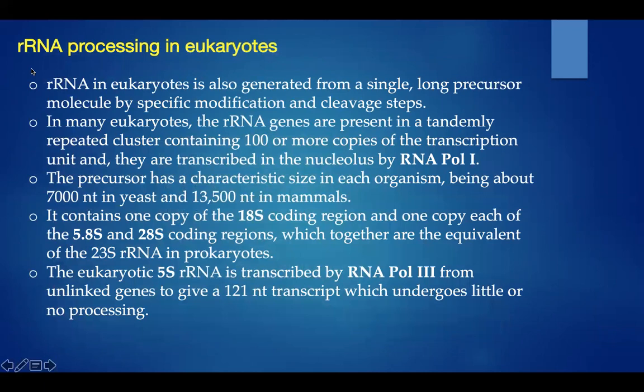Next, rRNA processing in eukaryotes. This is also similar to prokaryotes, with only slight differences. Here also it is generated from a single long precursor molecule by specific modification and cleavage steps.